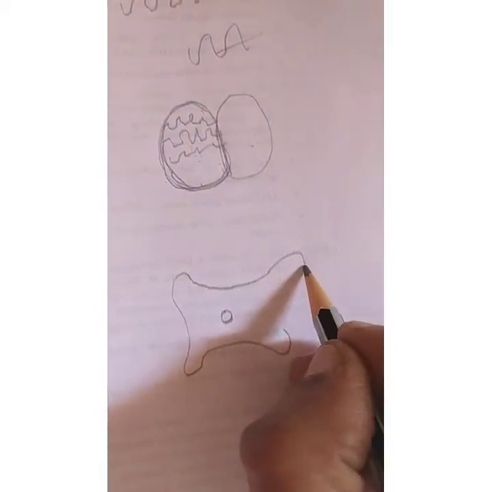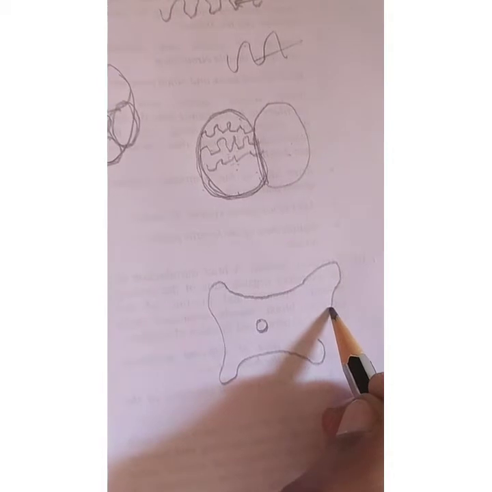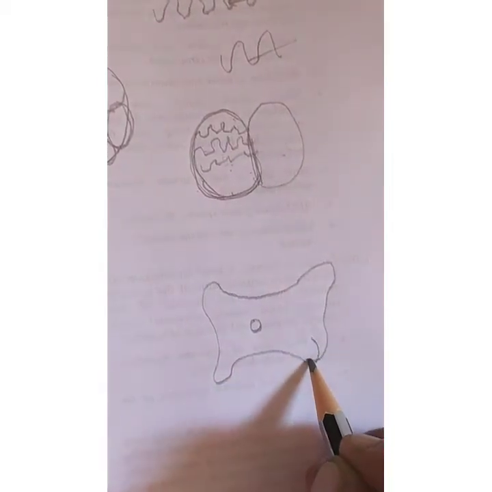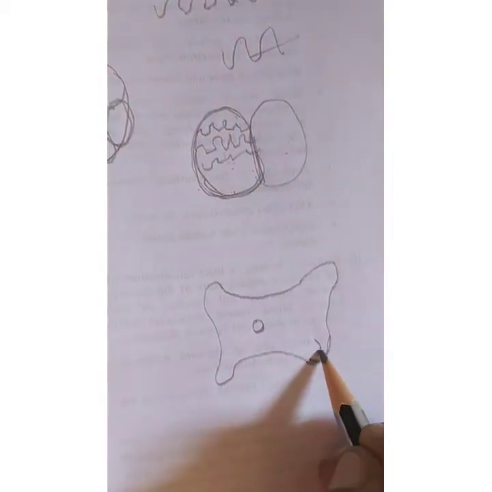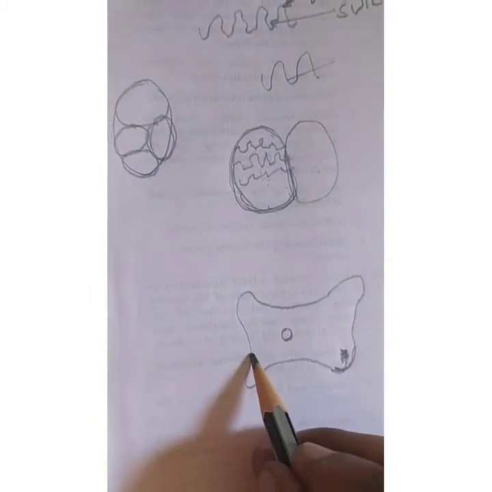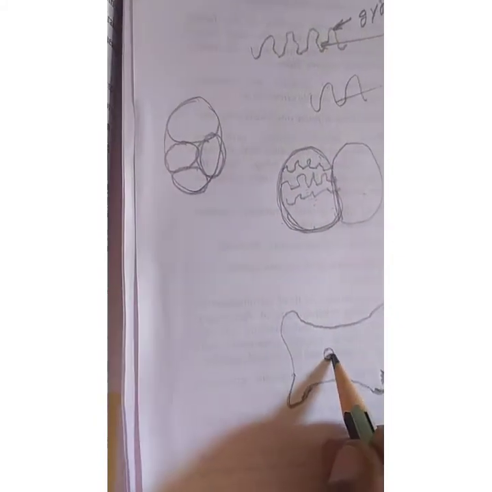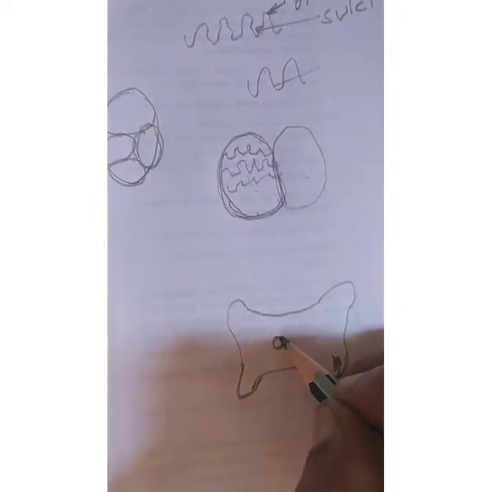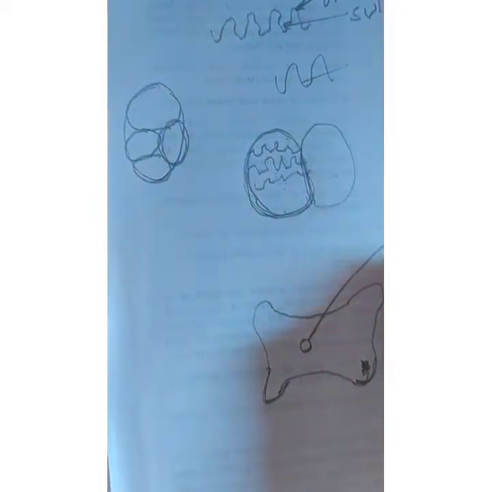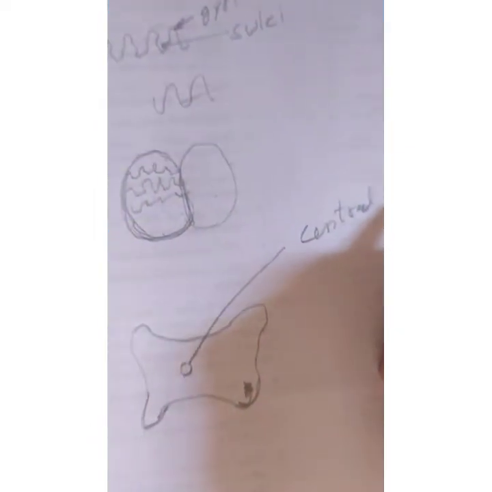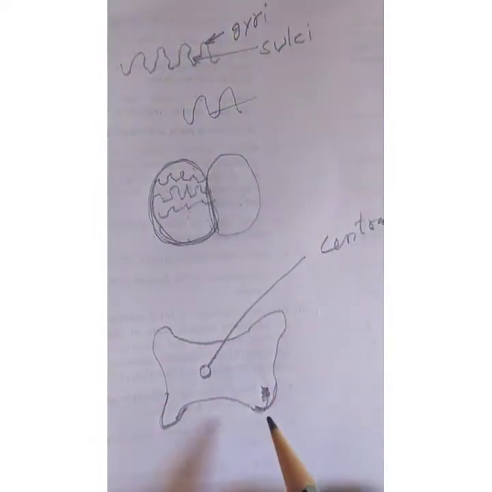One more lobe I am drawing here, and then I will try to connect both of them here. This one you leave. Now, what I have drawn here, first I said I have drawn the central canal. So you can mark this one as the central canal, C-A-N-A-L. Central canal, the one which is present in the center of the spinal cord.